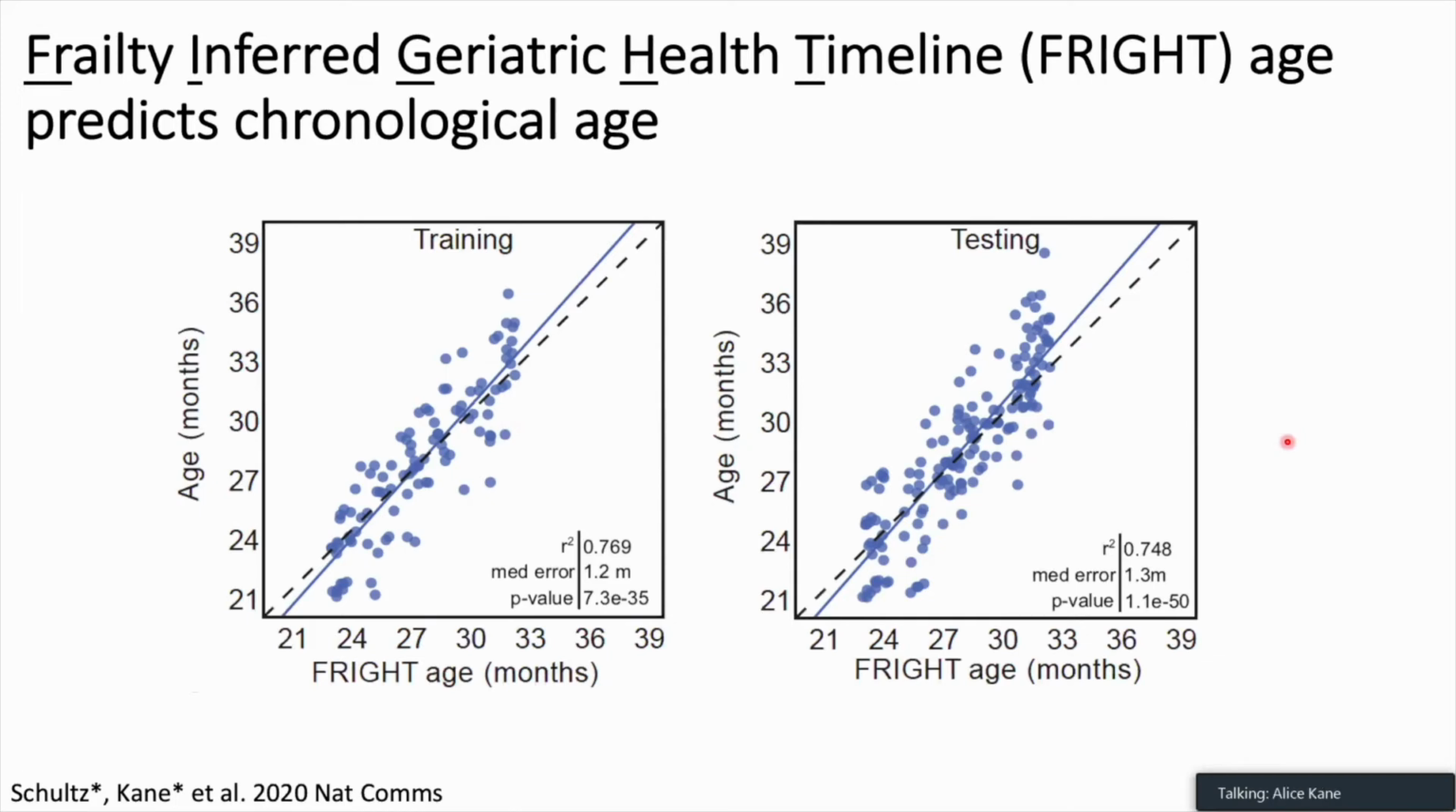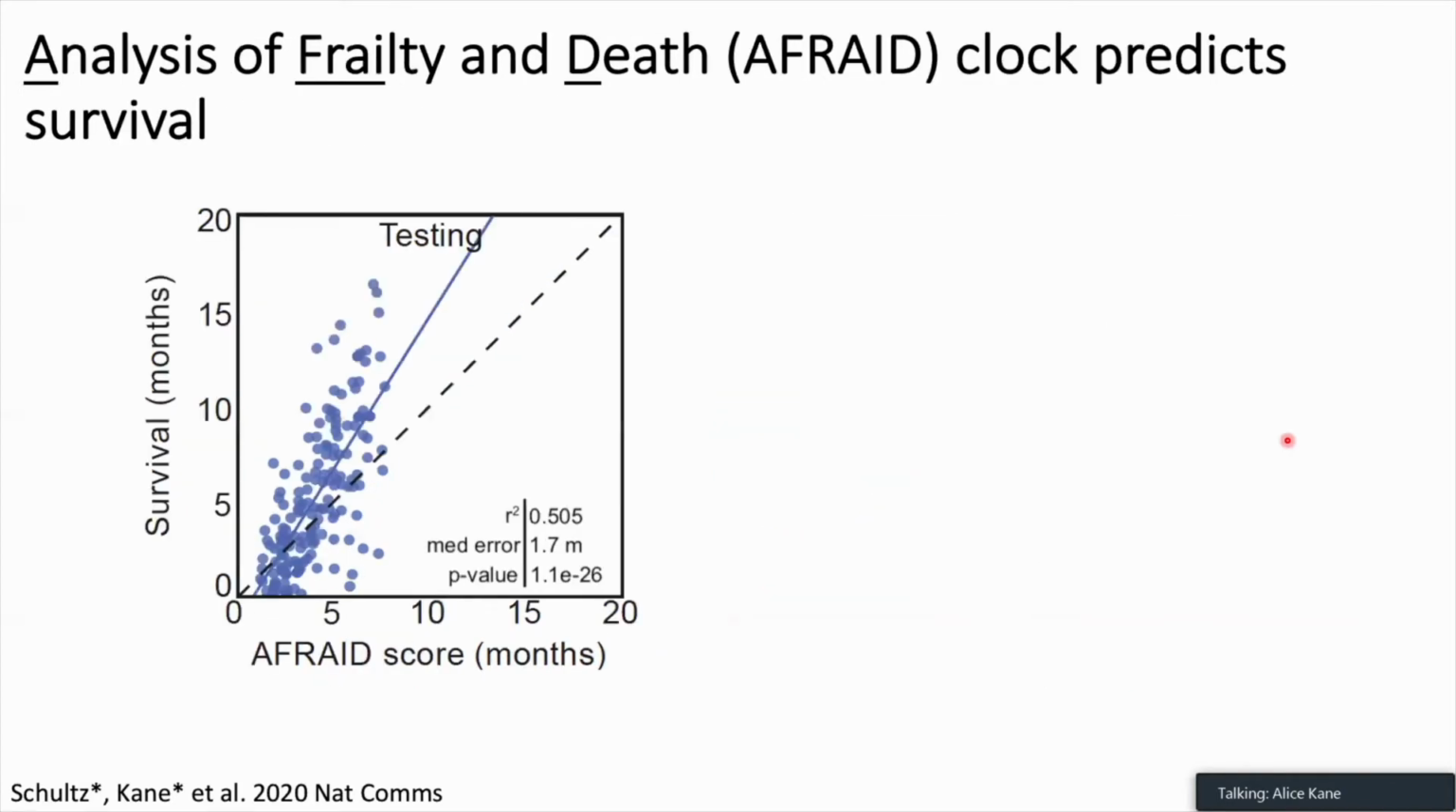We next wanted to understand whether we could use these same frailty measures, but this time to predict remaining lifespan. So we used the same random forest approach, and this time we termed this model the analysis of frailty and death, or a frayed clock. And again, this nicely predicts actual survival in the mice. So here I'm just showing our testing data with actual survival on the y-axis and predicted survival, or a frayed score, on the x-axis. And we have a nice positive correlation with a median error of less than 2 months.